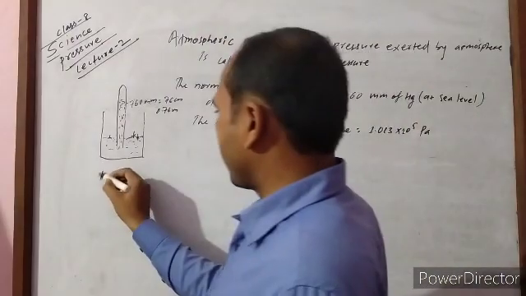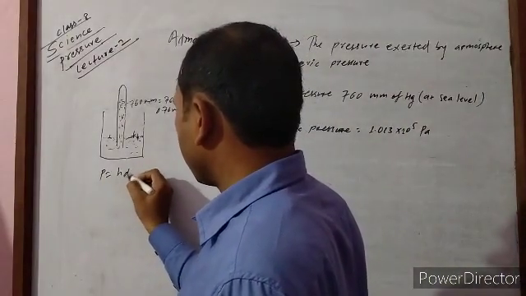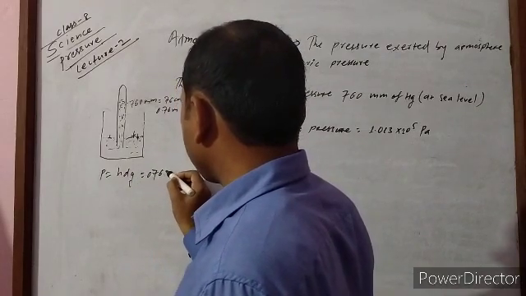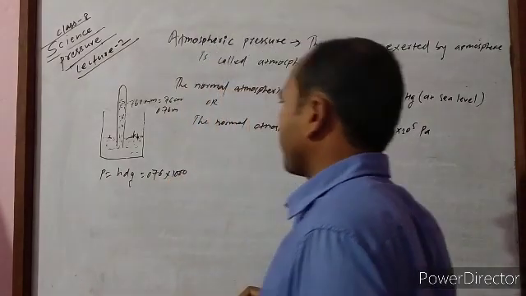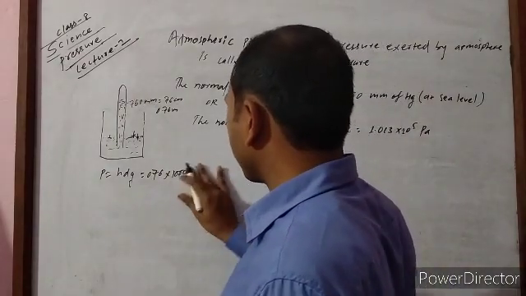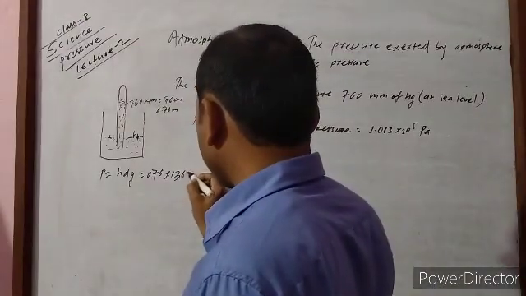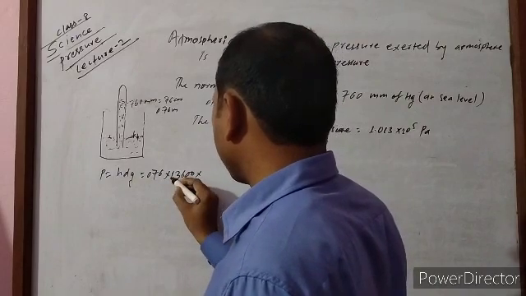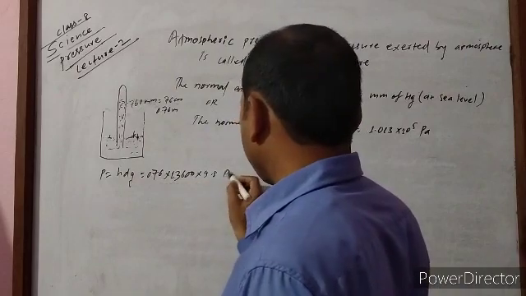When we calculate the pressure, P is equal to, we already know liquid pressure is h d g. h means 0.76 meter, into d, the density of mercury, which we have to take, 13,600 kg per cubic meter, into 9.8, and this becomes Pascal.